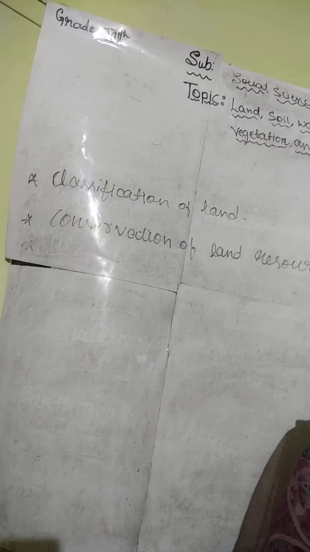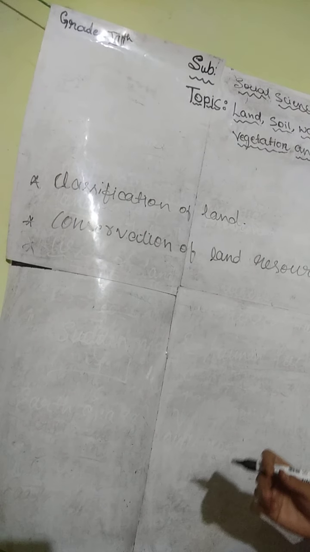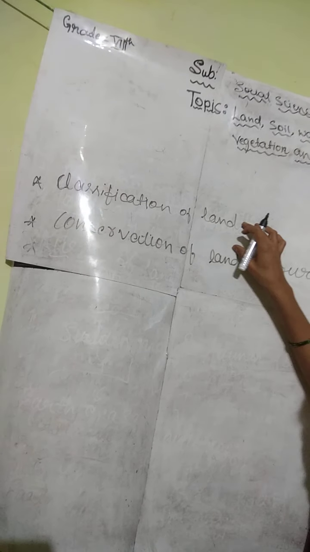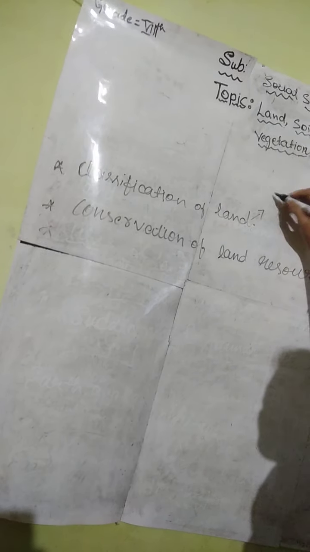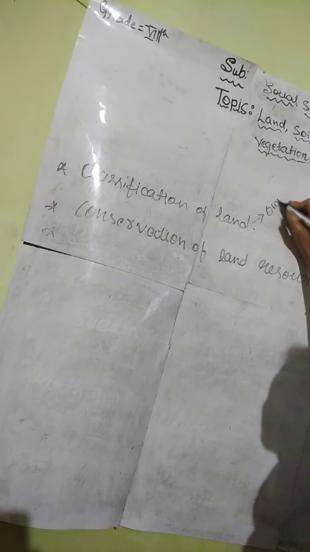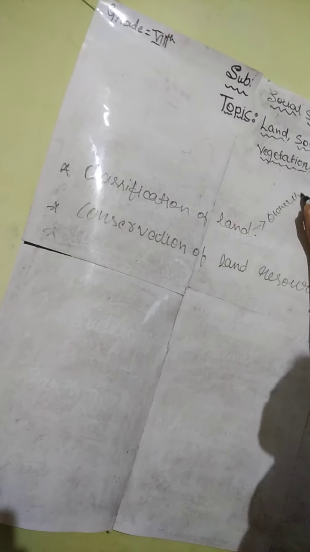So here students, first we talk about the classification of land. Land is classified into groups on the basis of ownership.